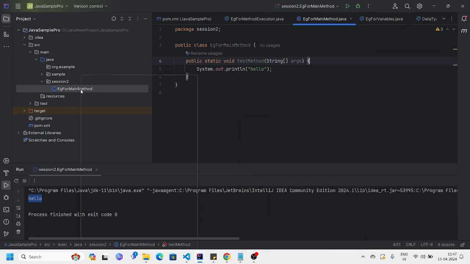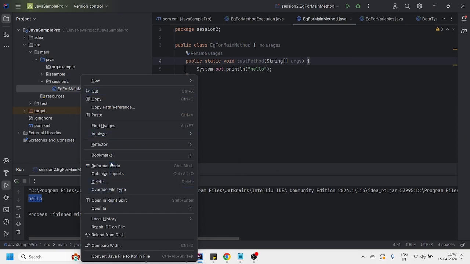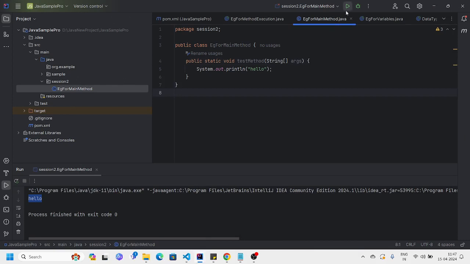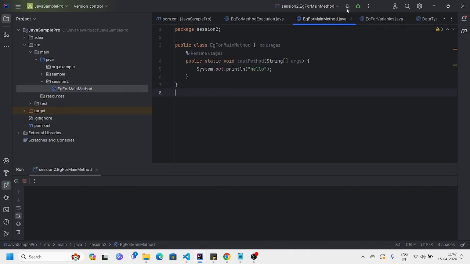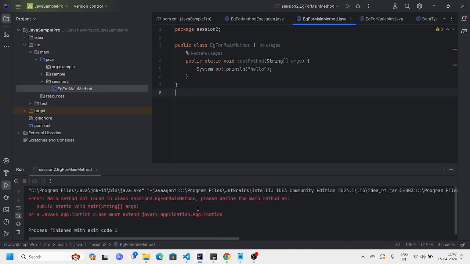Here also you can see there is no run option and debug option. But let me try with this option. Yeah, it throws an exception. What is it saying? Example program, please define the main method. So it is telling us to define the main method. Without main method, you cannot execute a Java program. That is one important thing.